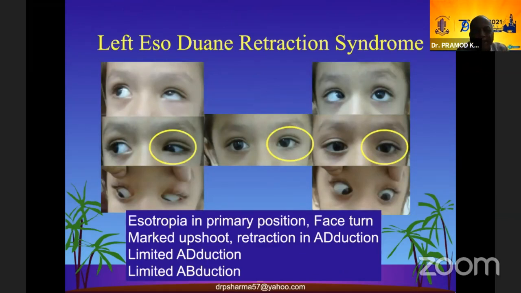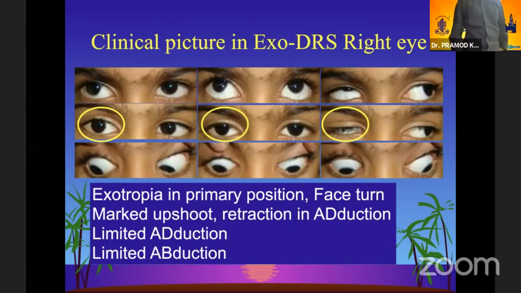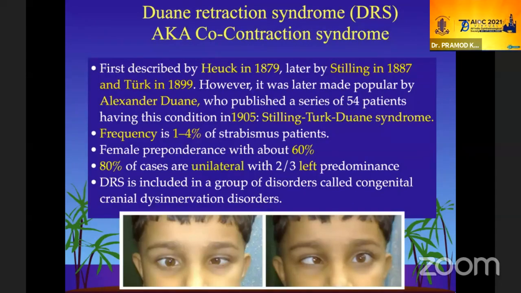Clinically, just to start, all of us know that it is a condition which may present as an esotropic condition in which on adduction there is a retraction of the globe because of co-contraction and abduction is limited, or it may be an exo-DRS in which there may be an exotropia in the primary position, but again on attempted adduction, there is a co-contraction causing a retraction and a marked upshoot and downshoot. Duane's retraction syndrome may also be better known as a co-contraction syndrome.